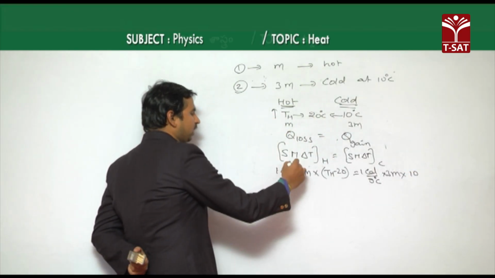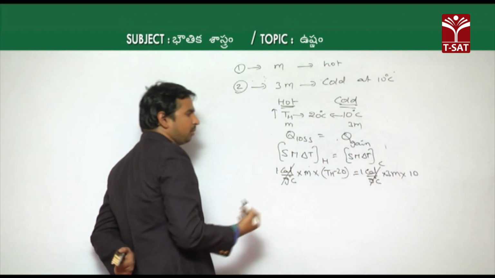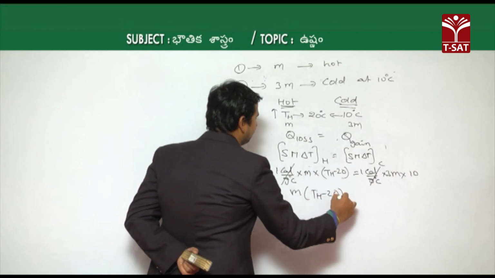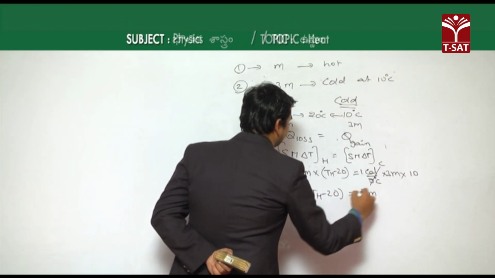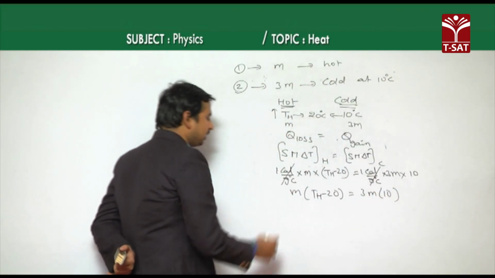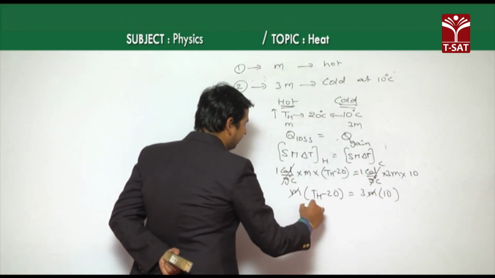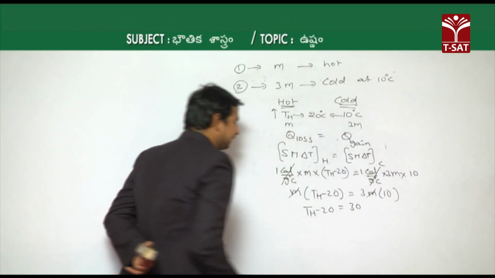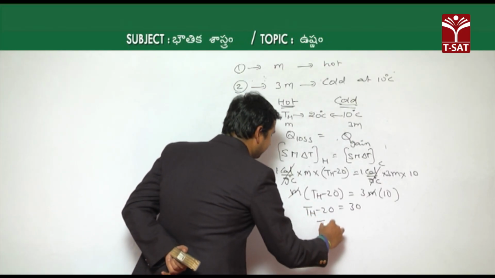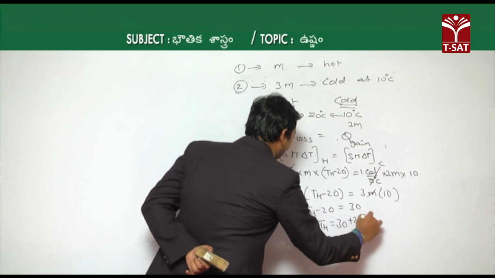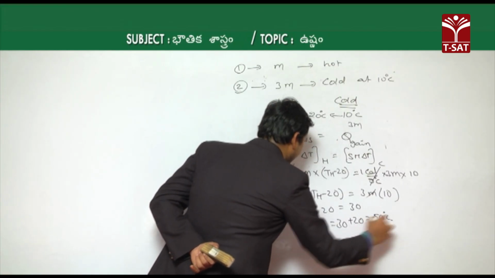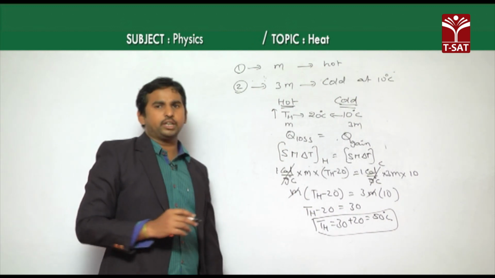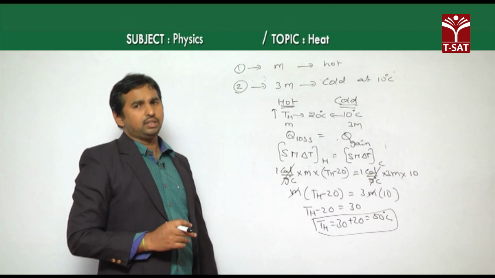Then the 1 calorie per gram degree Celsius cancels on both sides, and we have m of Th minus 20 is equal to 3m of 10. The m cancels, and finally Th minus 20 is equal to 3 into 10, that is 30. Then the hot body temperature Th becomes 30 plus 20, which is 50 degrees Celsius. This is the answer. So the hot body temperature finally becomes 50 degrees Celsius.